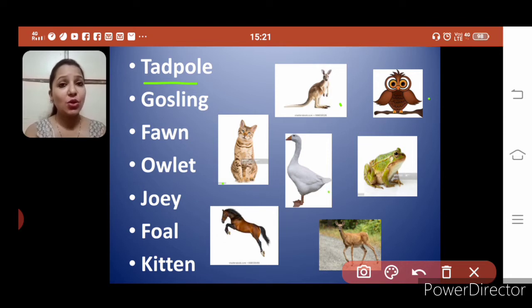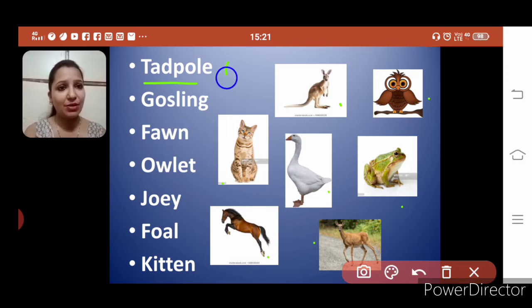This is goose. This one is horse and the last is deer. So can you find, did we miss any animal? Yes, frog. Okay, that's right. Tadpole is the baby of frog.